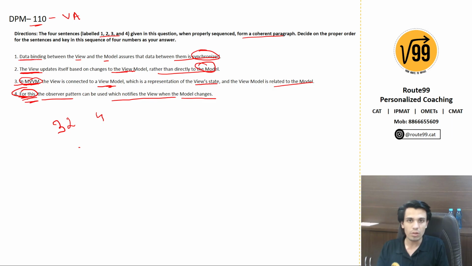But if you see the first sentence, it says data binding between the view and the model assures that data between them is synchronized. For this, the observer pattern can be used. So this fits perfectly. This is the reasoning for sentence number 1. So 1 has to come before 4, and 3 we have established as our introductory statement. 3, 2 is a pair, 1, 4 is a pair, and 3 has to come first. So my pattern would come out to be 3, 2, 1, 4. Right? So this is my final order.